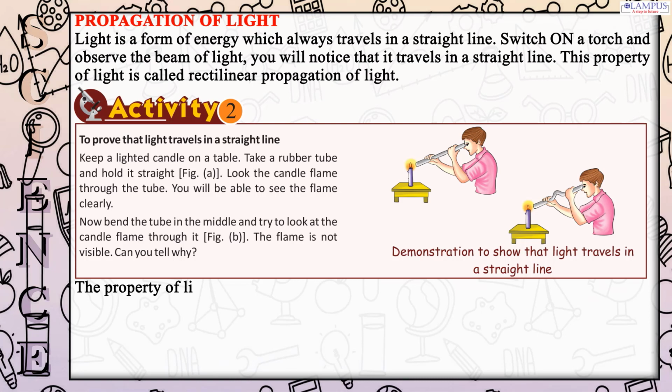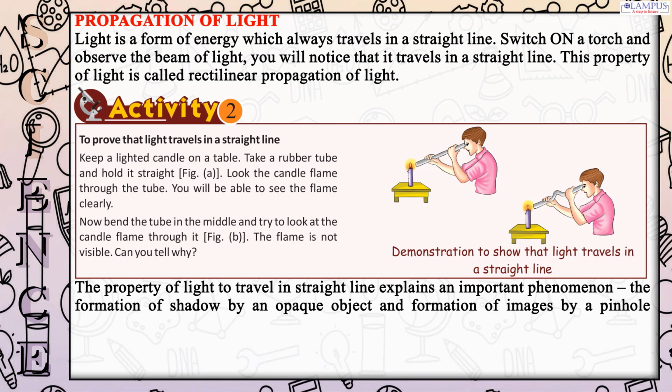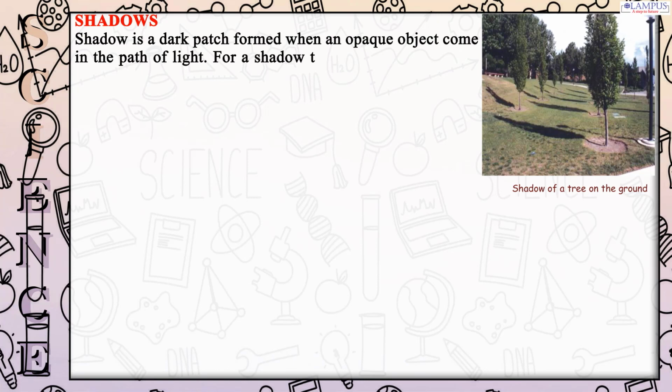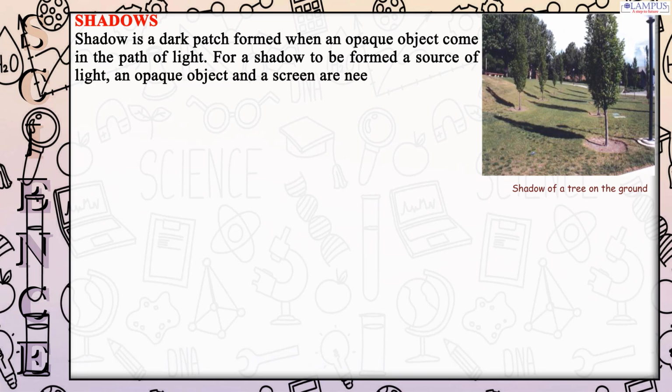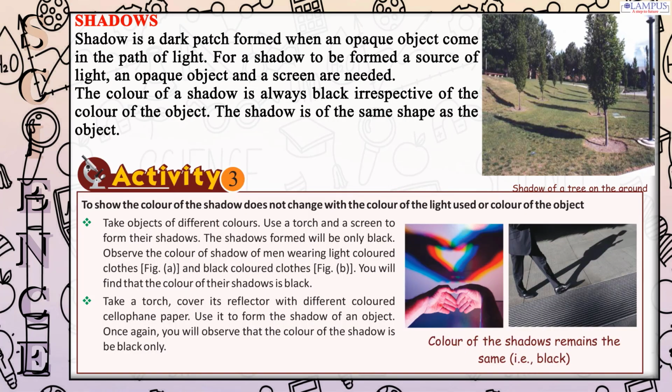The property of light to travel in a straight line explains an important phenomenon: the formation of shadow by an opaque object and formation of images by a pinhole camera. Let us study in detail. Shadows. Shadow is a dark patch formed when an opaque object comes in the path of light. For a shadow to be formed, a source of light, an opaque object and a screen are needed. The color of a shadow is always black irrespective of the color of the object. The shadow is of the same shape as the object.